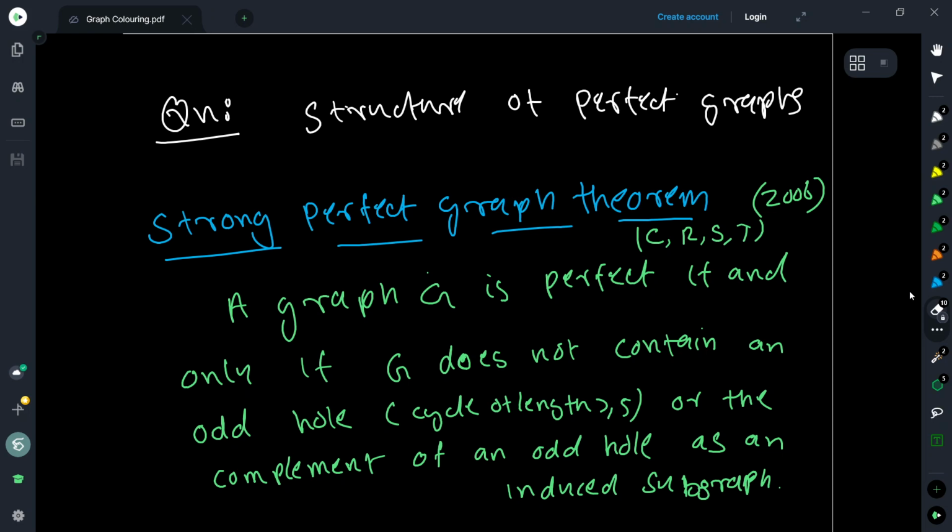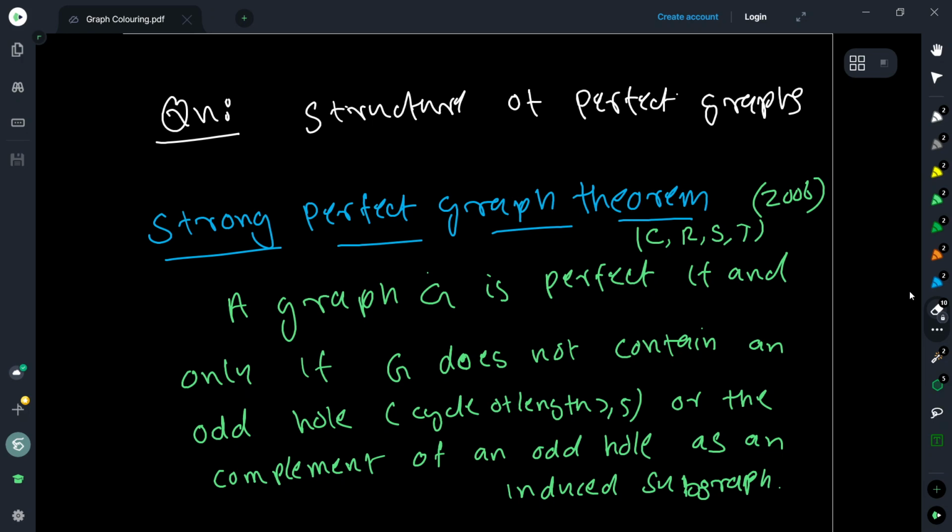Of course, this will imply the perfect graph theorem that we just proved, because if you show that all graphs are of this type, that it either contains an odd cycle or the complement contains an odd cycle, then it is basically again symmetrical, right? So therefore we will get the previous result. So the strong perfect graph theorem implies the perfect graph theorem, but the proof of this is quite technical.